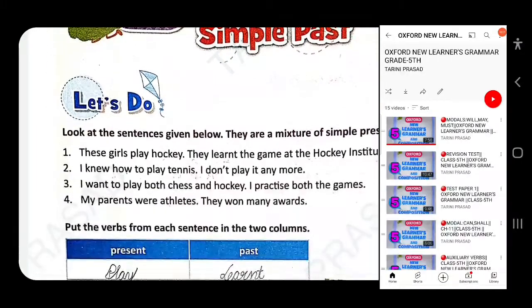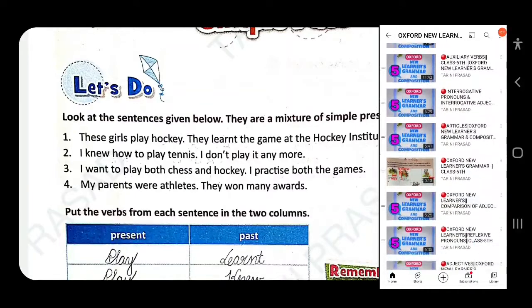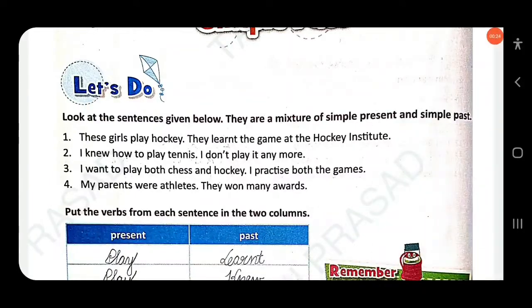Look at the sentences given below. They are a mixture of simple present and simple past. Look at the first sentence: These girls play hockey. Here, play is simple present. They learnt the game at the hockey institute. Here, learnt is simple past. Then, I knew how to play tennis. Here, knew is V2, the second form of the verb. This is past tense.